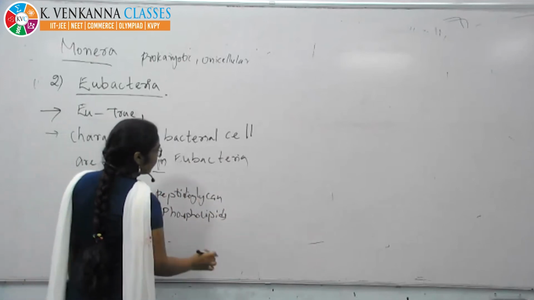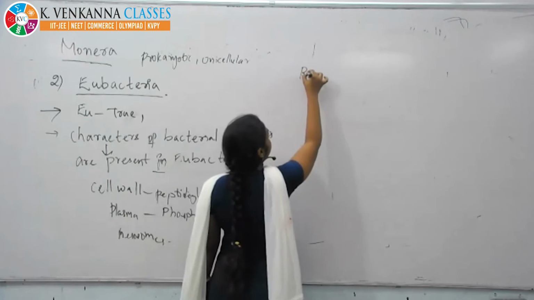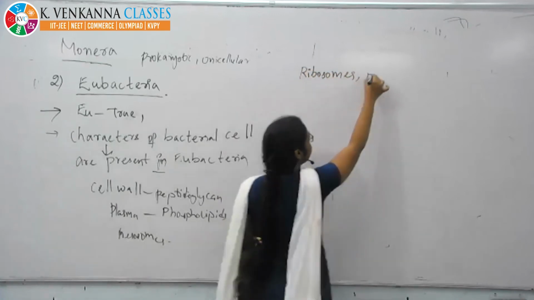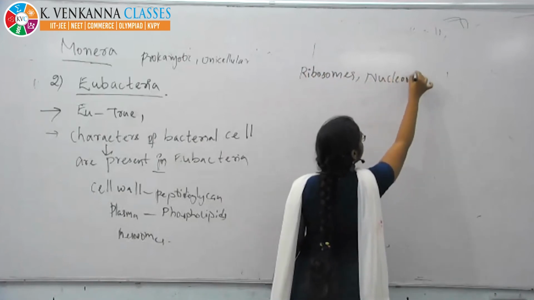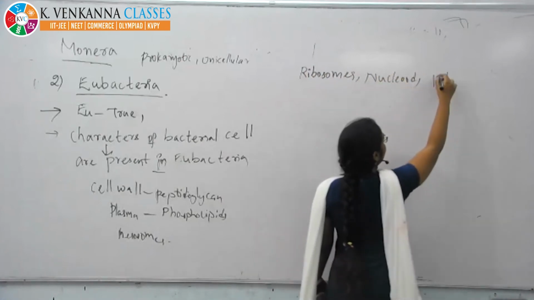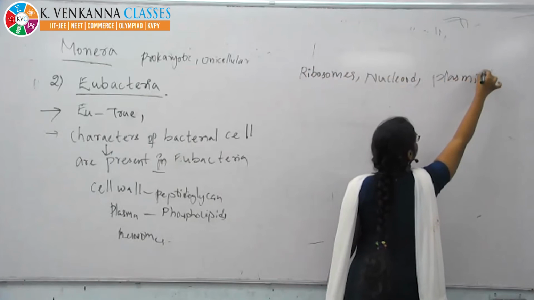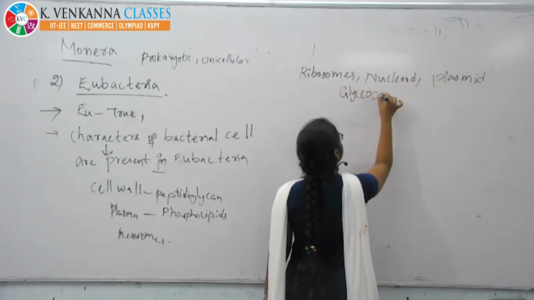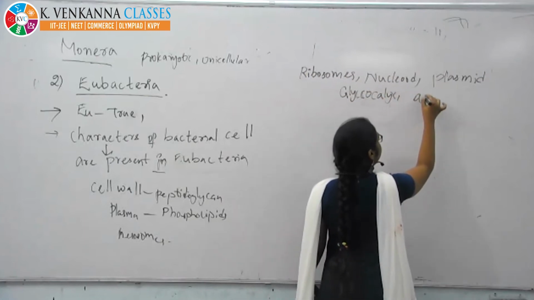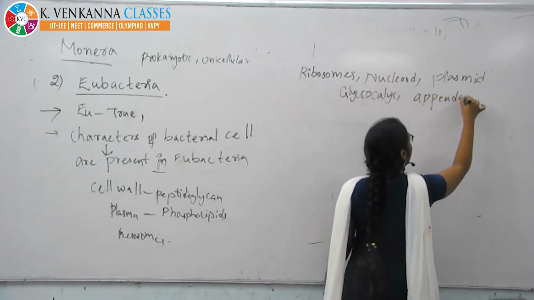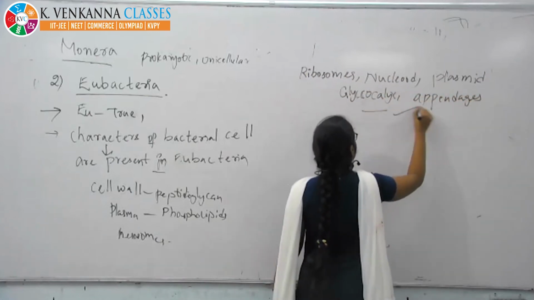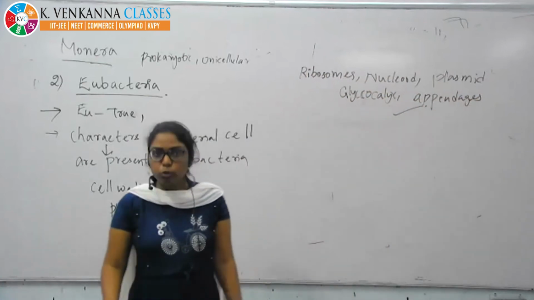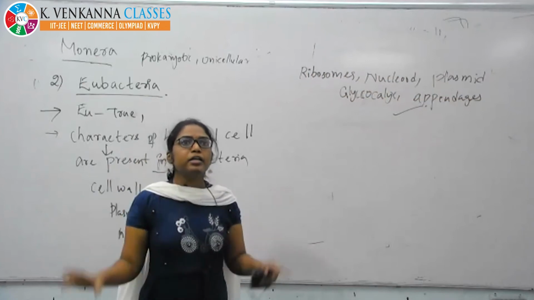Next you will see the ribosomes, nucleoid. You also see plasmid, glycocalyx, even appendages, everything you see under the eubacteria. Why? Eubacteria means true bacterial characters.